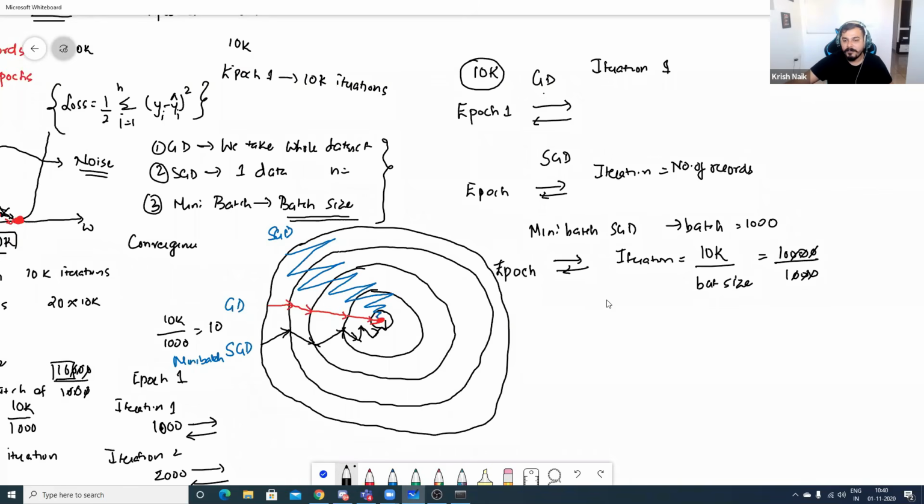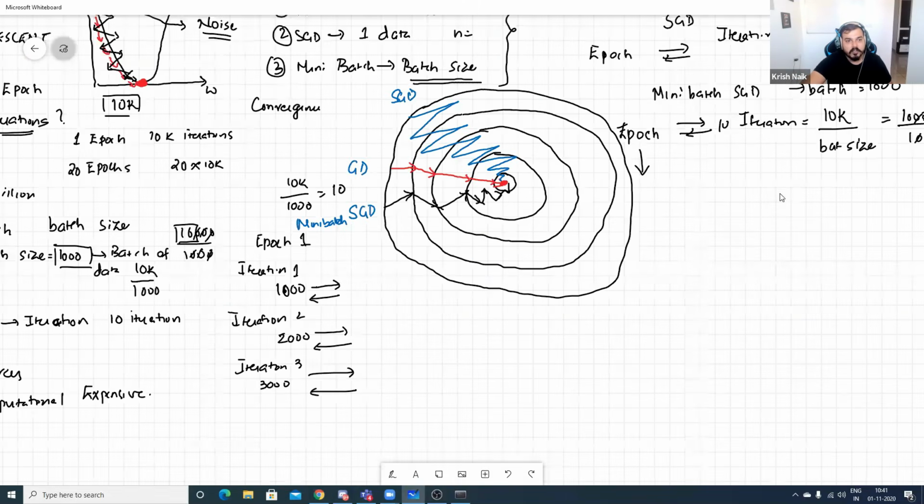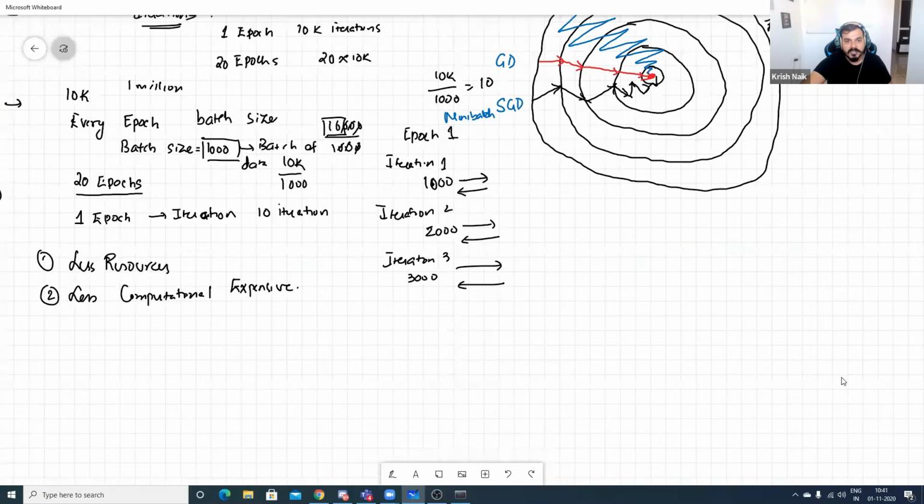So for every epoch, I'll be having 10 iterations, right? You can select the number of epochs, like how many epochs there will be. For epoch 1, 10 iterations happen, for epoch 2, 10 iterations happen. Why multiple epochs? Because reaching the global minima will take time. It will not happen in just one epoch. But understand the basic difference between iteration and epoch. Okay, fine. Now, I hope everybody has understood what is stochastic, what is mini batch, what is gradient descent.